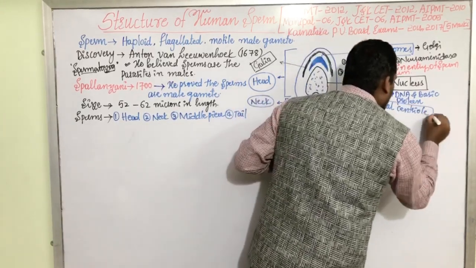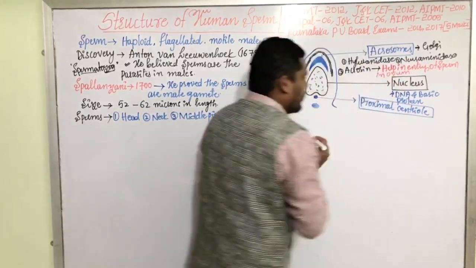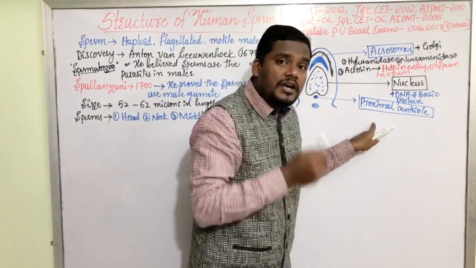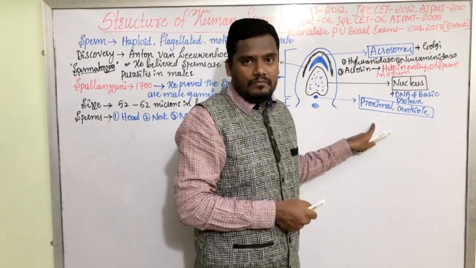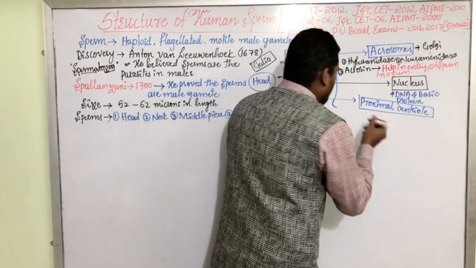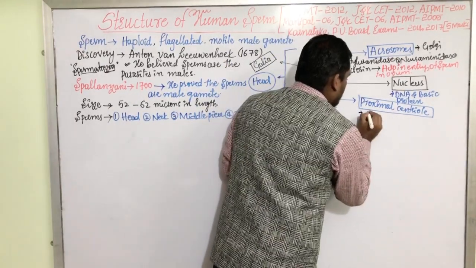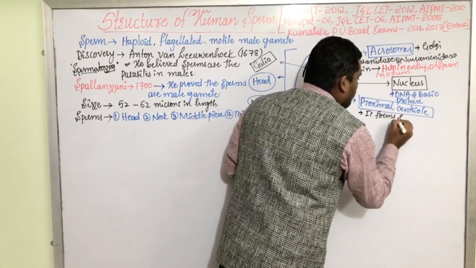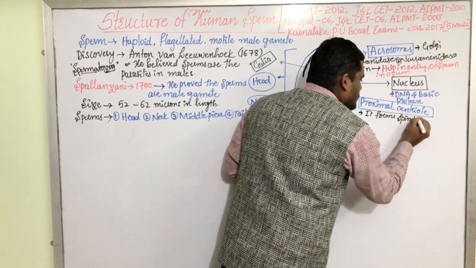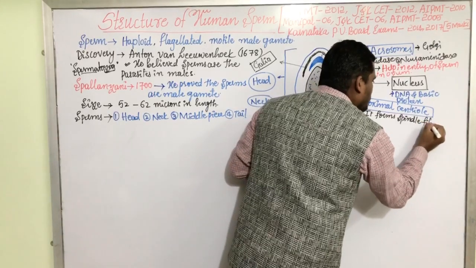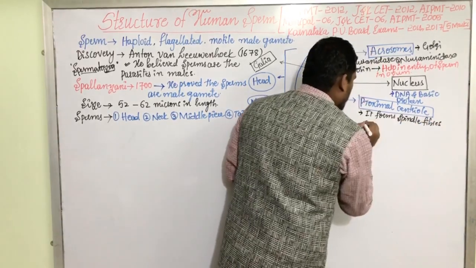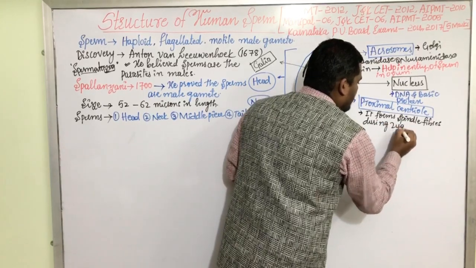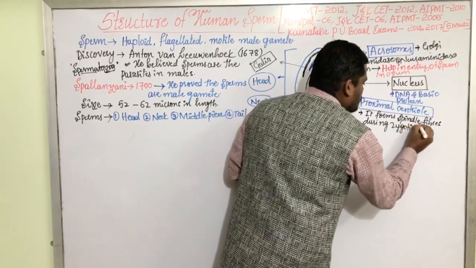This proximal centriole helps in spindle formation during the zygotic divisions. It forms the spindle fibers.